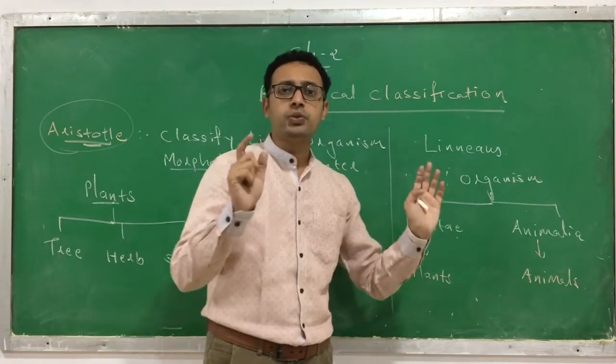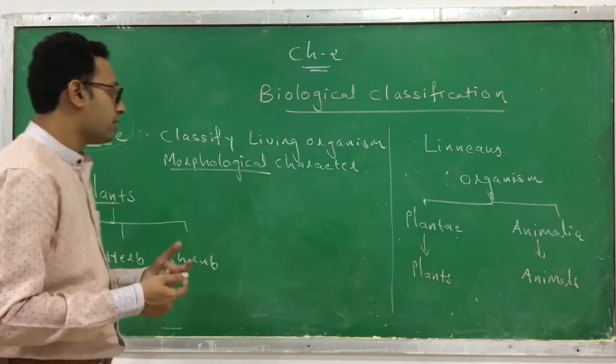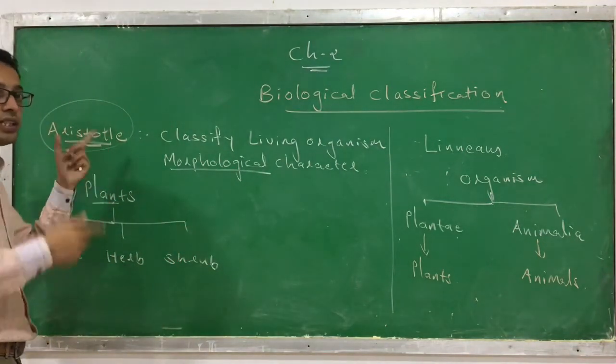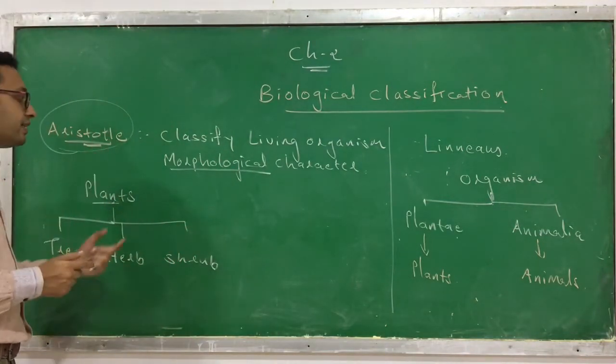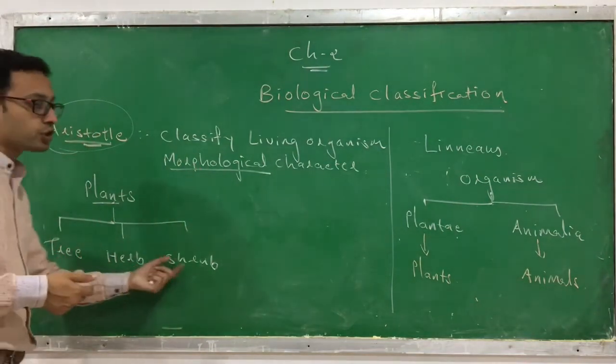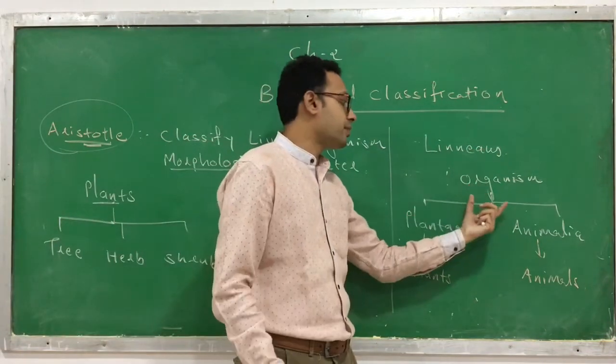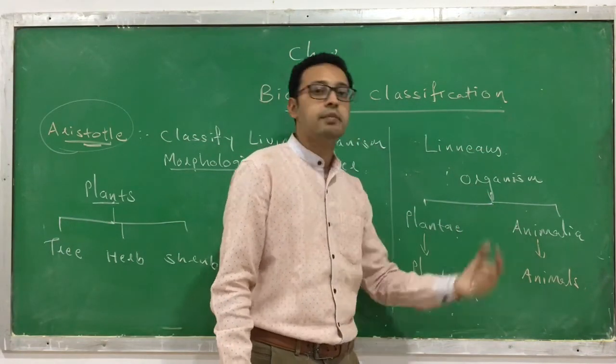Okay, so these were the initial classification attempts that have been made. The first attempt was made by Aristotle in a scientific manner. He divided the plants based on their morphological characters like tree, herb, shrub. And during the Linnaeus time, the living organisms were classified into 2, Plantae and Animalia.